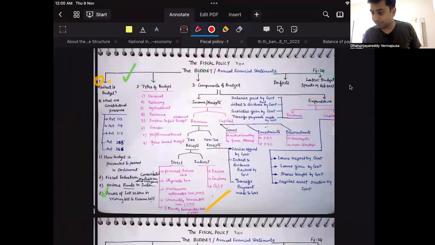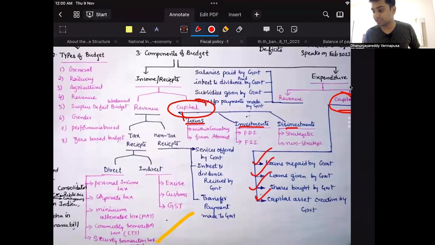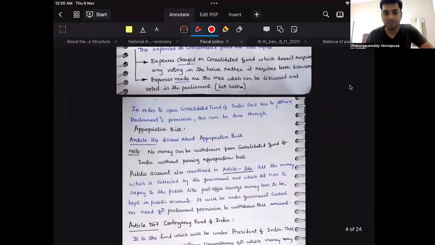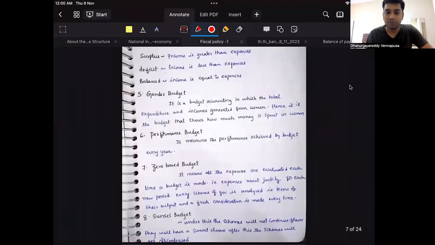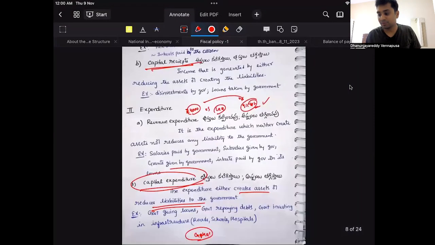So they are asking about the capital component of the budget. Look at this capital side: you have loans, investments, disinvestments, capital expenditure, loans repaid, loans given by government, shares bought by government, capital assets. If you are unable to remember this, I have given a clue. What is the clue? Remember the definition of capital expenditure, revenue expenditure, capital income, revenue income. Then you will understand what exactly this is. Revenue receipts, capital receipts, revenue expenditure, capital expenditure. They are asking B and D in this question, so that is going to be the answer.